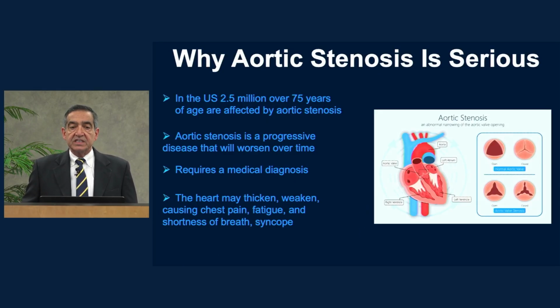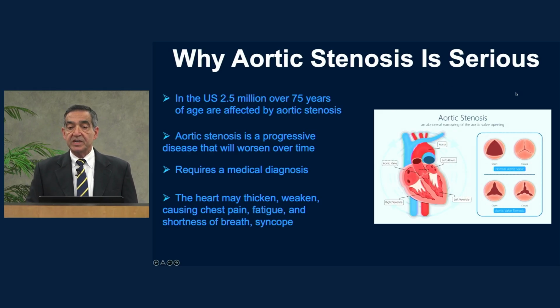So the question is, is aortic valve stenosis serious? Well, it is a serious problem. 2.5 million people over the age of 75 in the United States suffer from aortic stenosis. Not all of them are severe or symptomatic, but the diagnosis can be made. The aortic stenosis is progressive. At the beginning, it could be mild and not cause many problems for the patient, but over time, the stenosis can become worse and tighter.